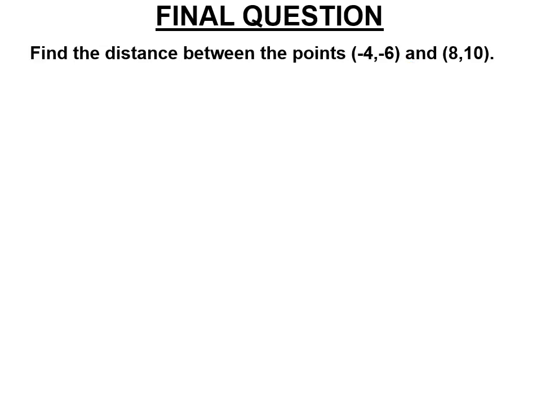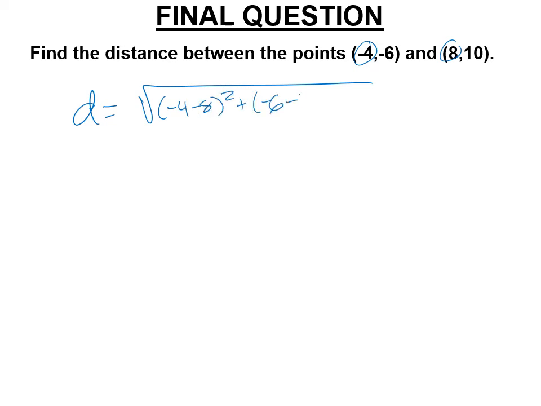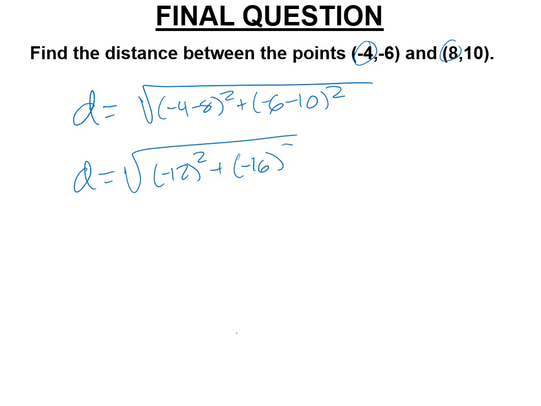All right, final question. So we're using the distance formula here. You can subtract your x's: -4 minus 8 squared, plus subtract the y's: -6 minus 10 squared. That will equal the distance. Right, this is -4 minus 8, which is -12 squared, and -6 minus 10, which is -16 squared. And so we get the square root of 144, and 16 times 16. Again, we don't do that one that often.